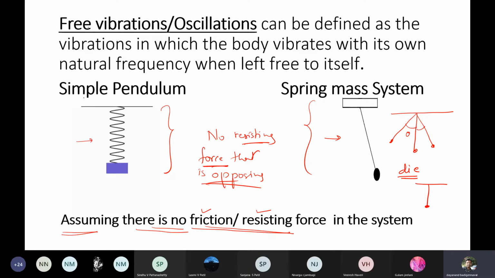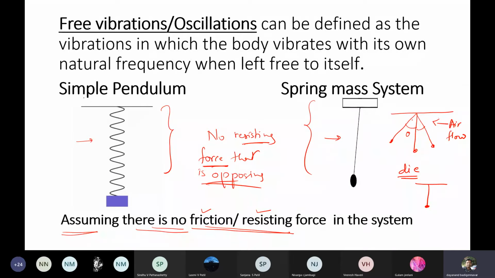Why is it going to come to rest? Because in the lab there is some resisting force. That resisting force is in the form of the air medium. Very simple. Suppose I have an air flow, as usual in the lab, you have air flow, no? That air flow will oppose these vibrations, you are getting the point? And after some time it is going to die off.